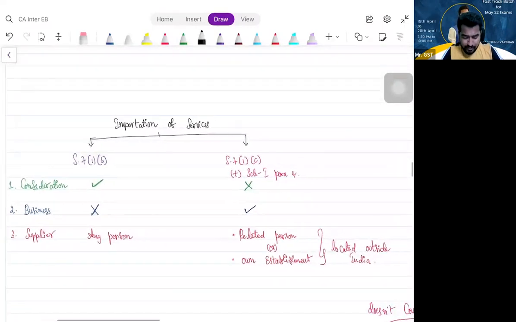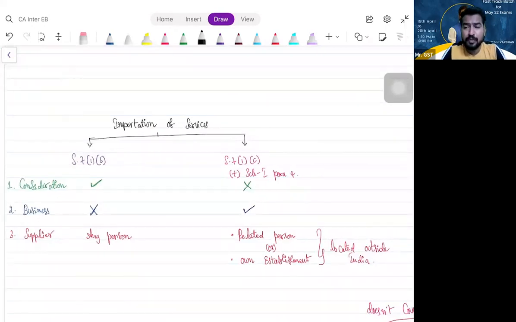What are the differences, my dear friends, between clause B and clause C, Schedule 1, para 4? Sir, in case of clause B, consideration is required, but in clause C, Schedule 1, para 4, consideration is not required. In clause B, business is not required. But in clause C, it should be for the purpose of business, in the course or furtherance of business.